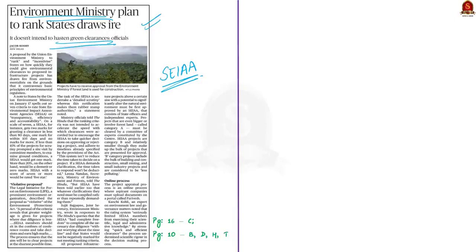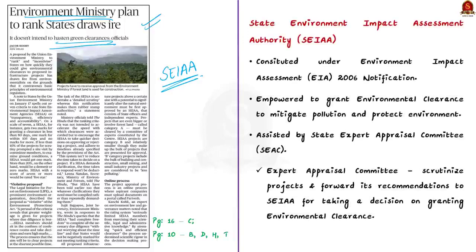So let us see what happens. This is the crux of the news article. Now in this context, let us see a few facts relevant to the examination about the State Environment Impact Assessment Authority.